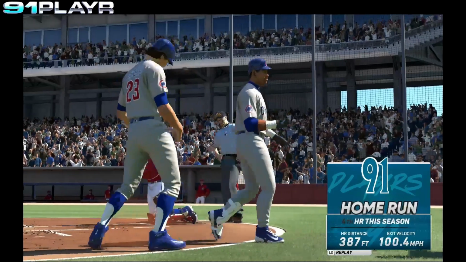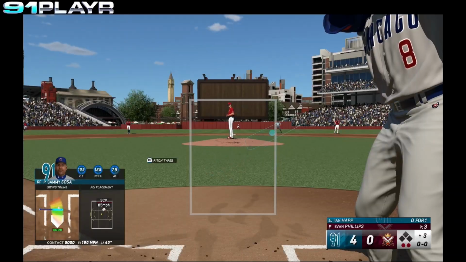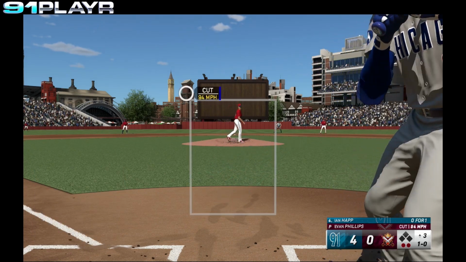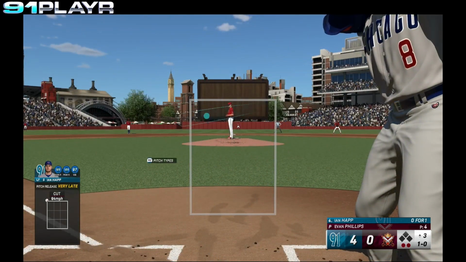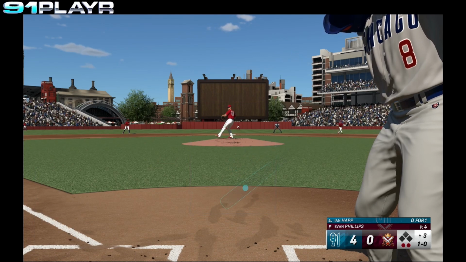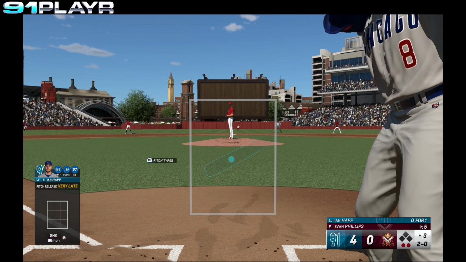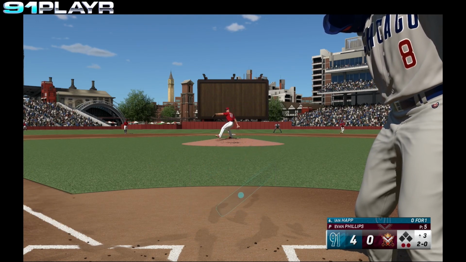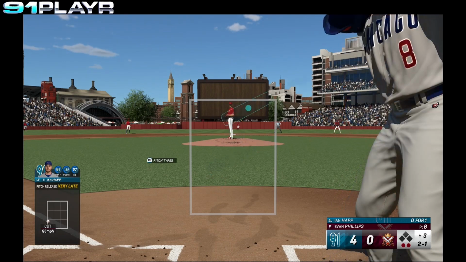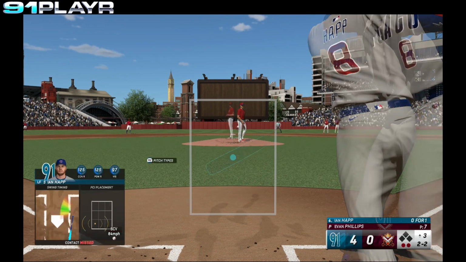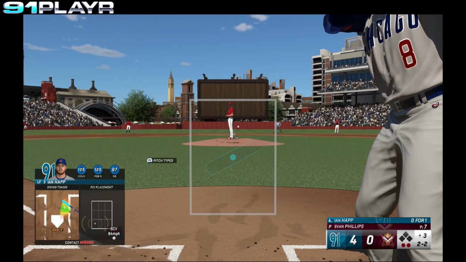Cubs lead 4-0. Ian Happ steps in. Takes the ball high. 1-0. Ball too low. 2-0 here to Happ. That's a strike. 2-1. Happ swings and misses. 2-2 is the count.